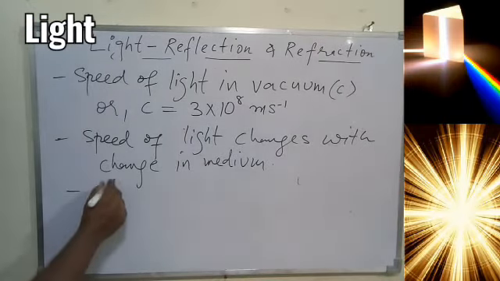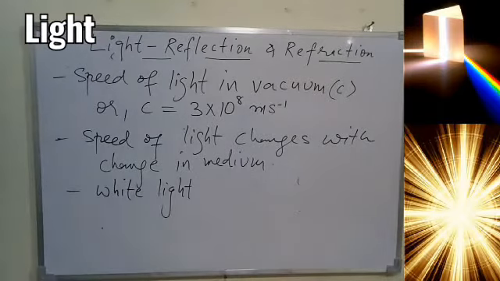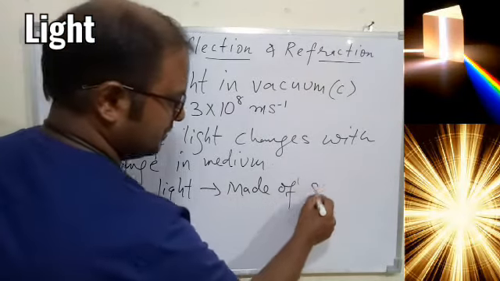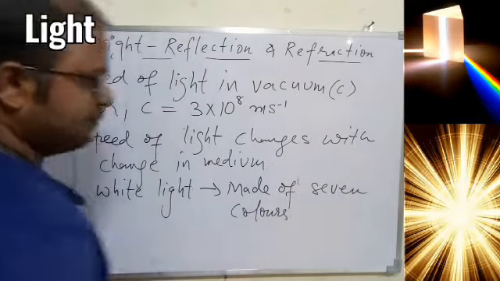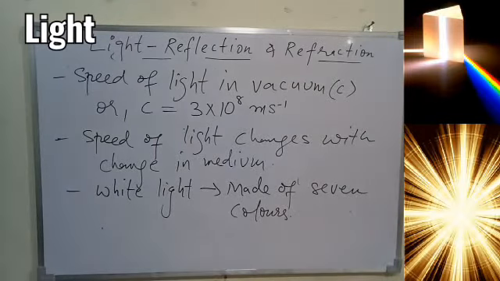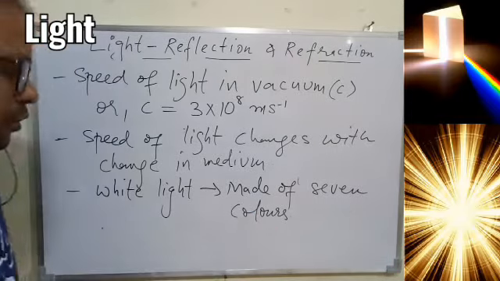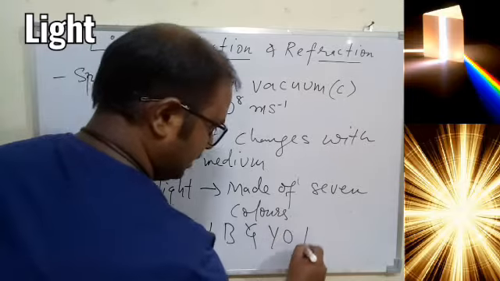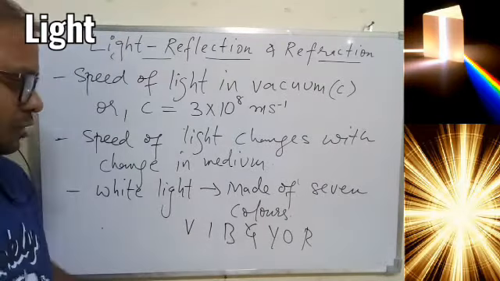And one more thing is white light. The light which we see is white light, and that is made up of 7 colors. Overall, that was done in class 7th also, that is the spectrum concept. So light is made up of 7 different colors, that is, if you remember, violet, indigo, blue, green, yellow, orange and red. These are the different colors.